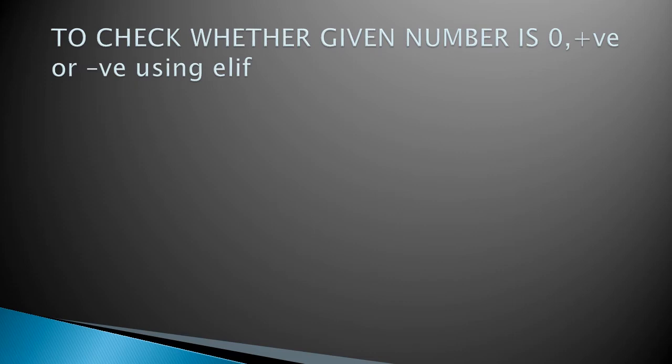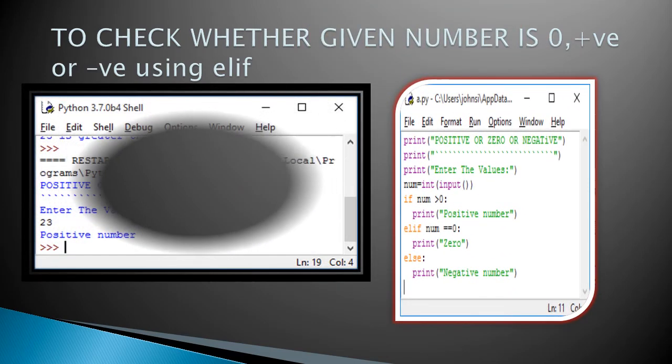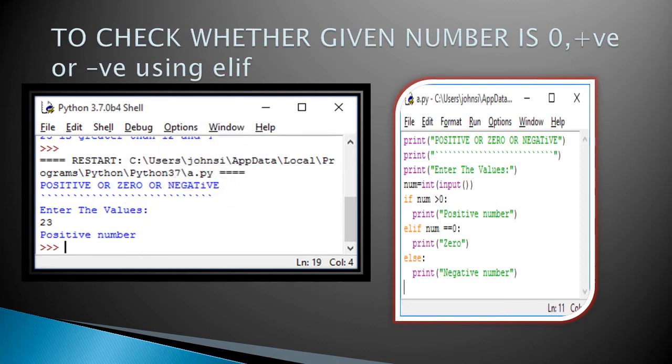We are going to check whether the given number is 0, positive or negative. First we get the input and check whether it is greater than 0. If so, it's positive. Or if the number is equal to 0, then 0 will be printed. If this also doesn't match, finally a negative number will be printed. In the output, 23 is given, so 23 is greater than 0 and a positive number is printed.